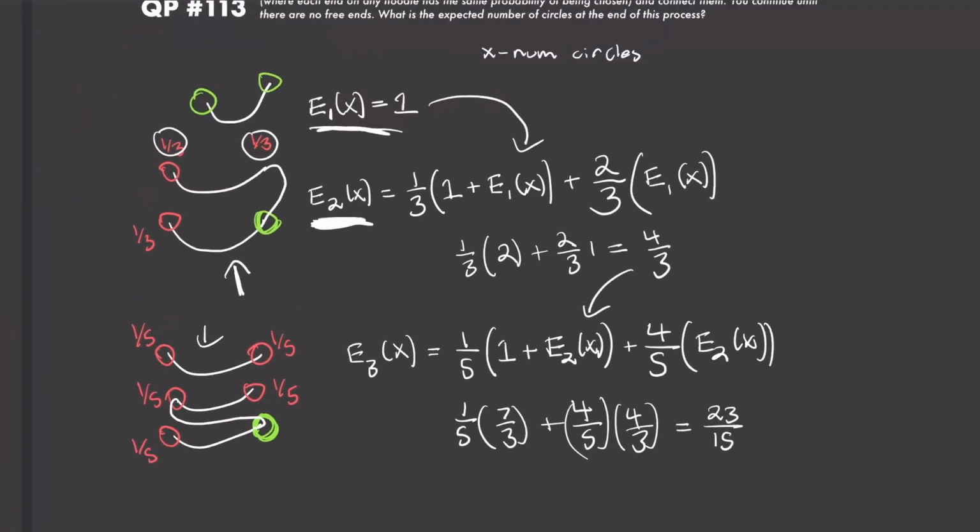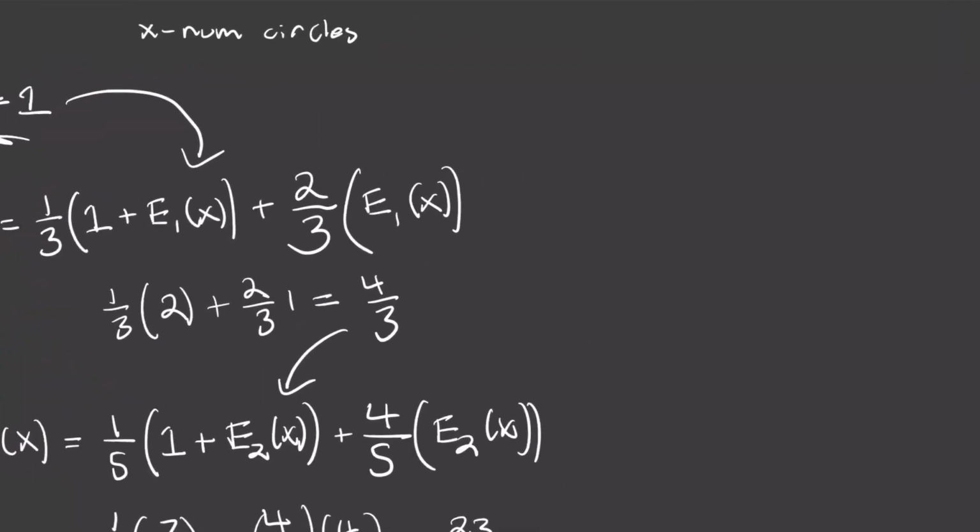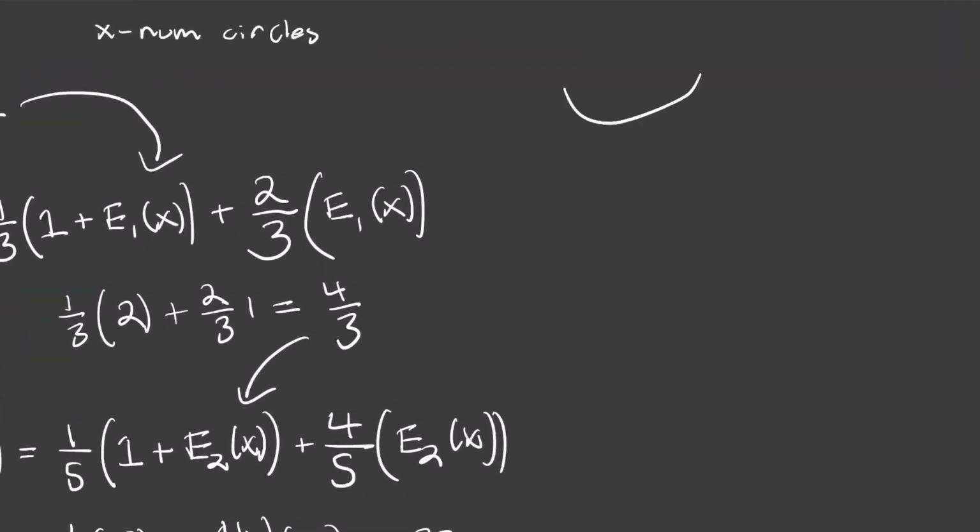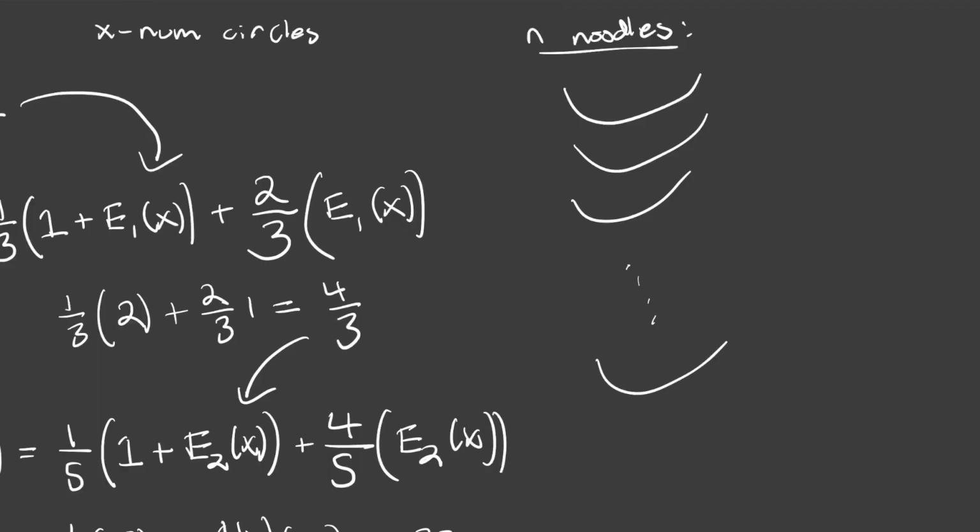Now let's try to generalize this to n different noodles, right? So if I have n noodles right here, I'll draw them all out, all the way down to my nth noodle. Again, I choose one of my ends. What are my odds of getting the other end of the same noodle? Well, how many ends of noodles do I have? Each noodle has two different ends, and we have n noodles, so we have 2n ends of noodles.